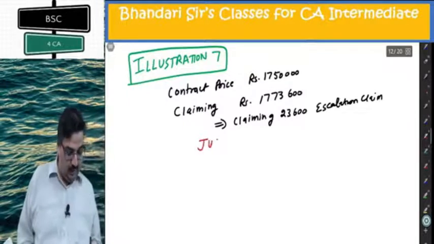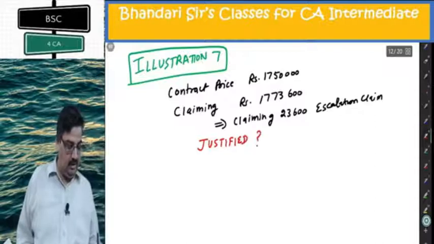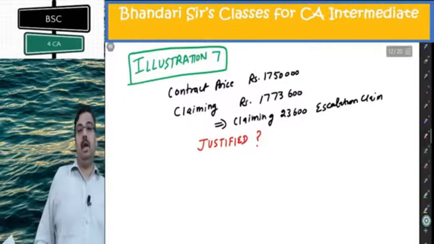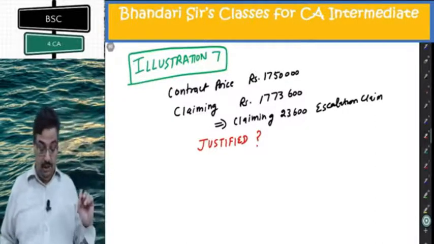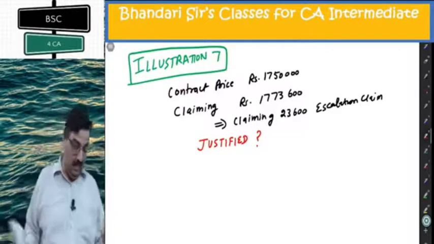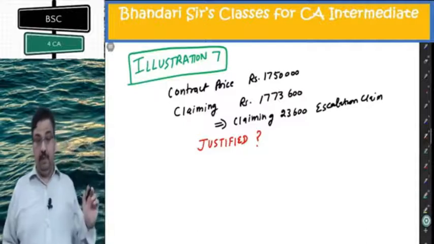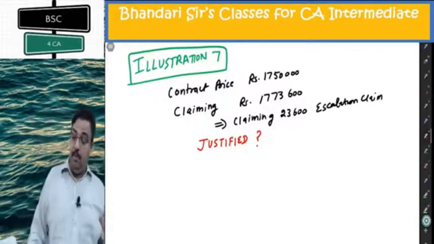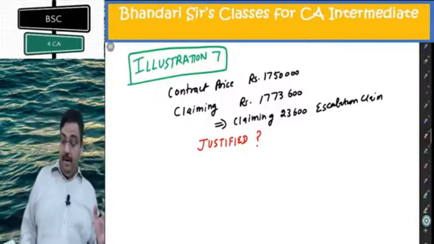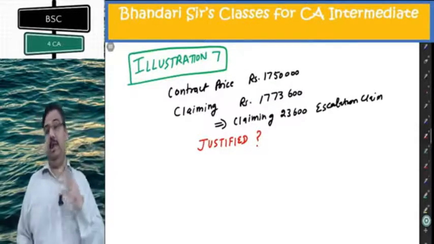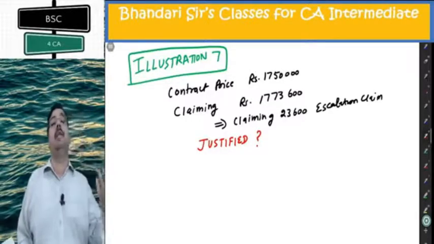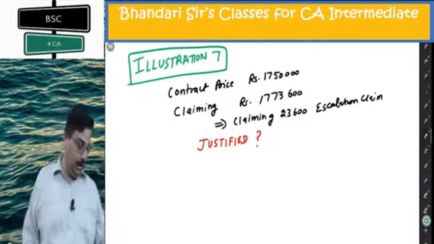We have to check, is this justified? I'll first make a calculation for this 17,73,600. How did he get the figure? What he has probably done is compare standard cost with actual cost and claim all the difference. We can check it. Let us check.